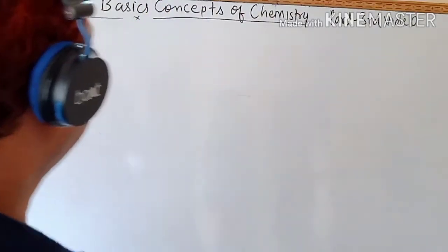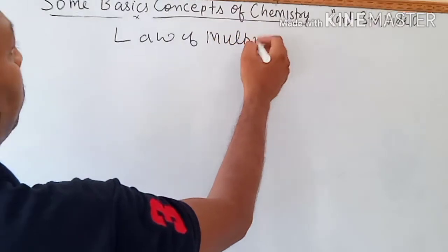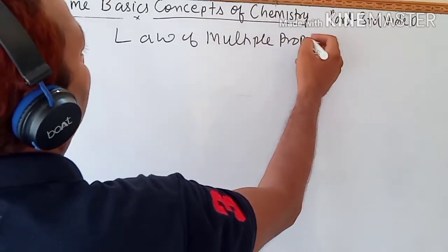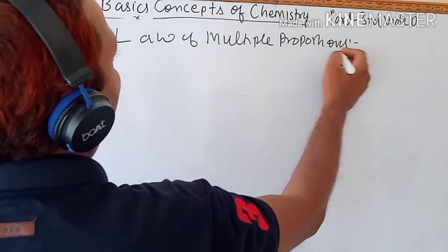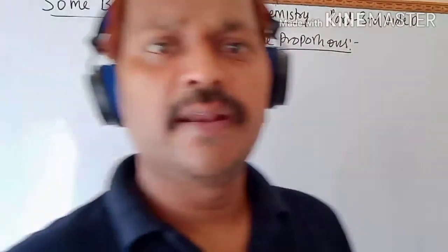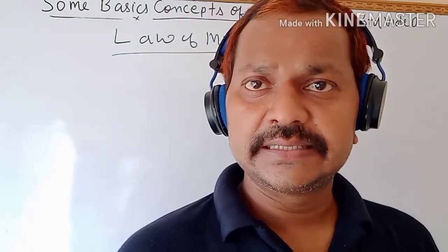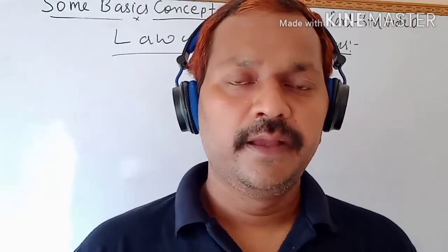The law of multiple proportions. Step by step we will study. Number one, the statement of this law. As we told you, this law was put forward by the scientist Dalton in 1808. Now, what is the statement according to this law?